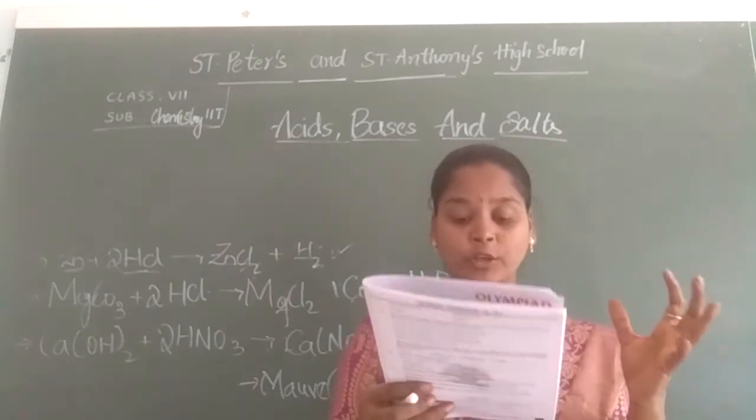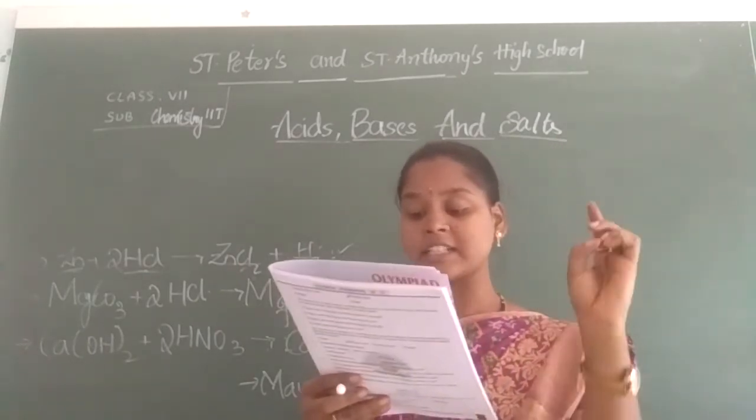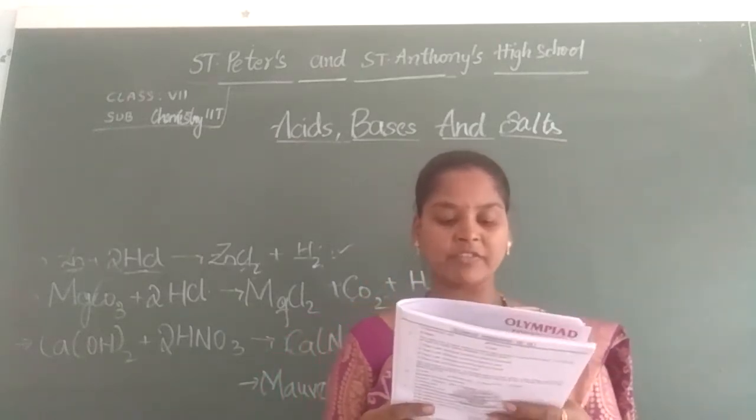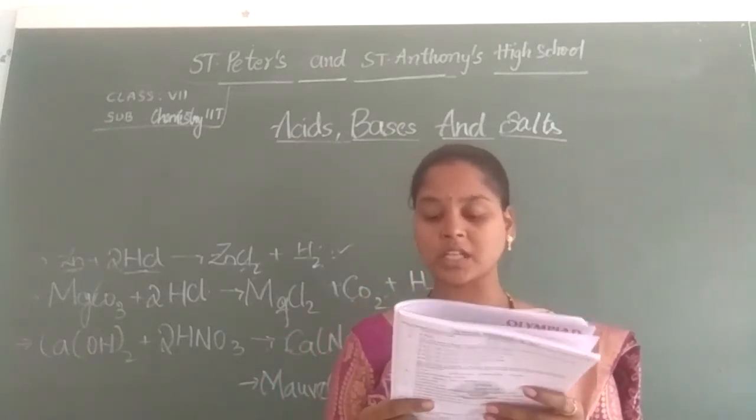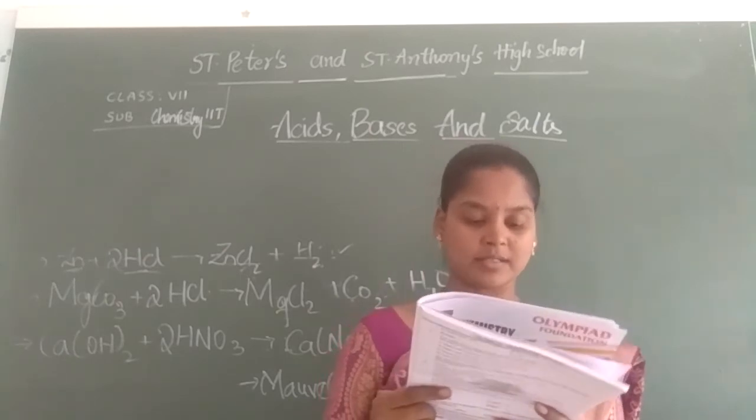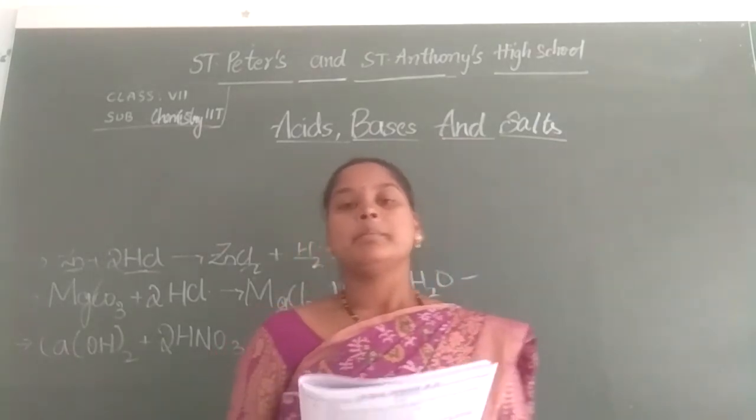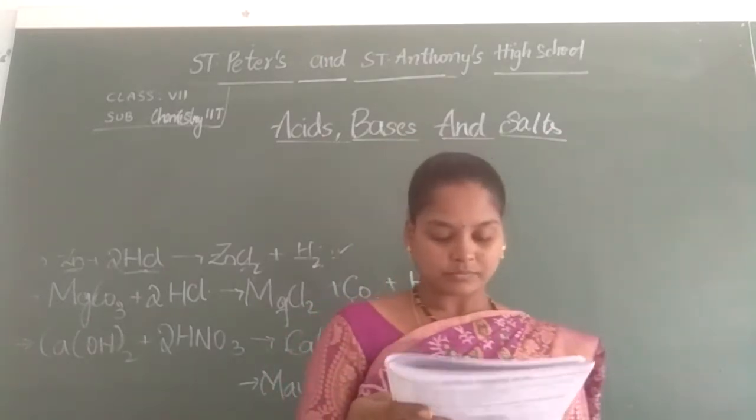Okay, the next is: when a few drops of phenolphthalein are added to sample A, it turns pink. Just now we have discussed this. To this pink colored solution, we added a few drops of sample B, and with continuous shaking the pink color disappears. So here A is basic as well as B is acidic.